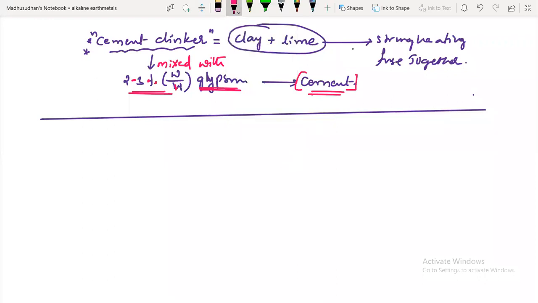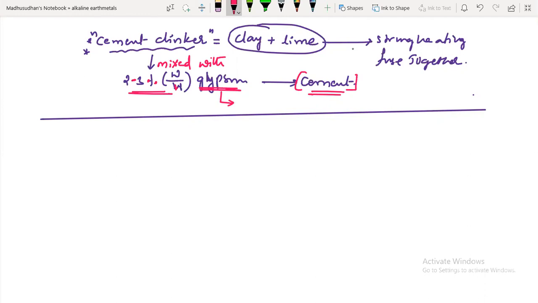All types of cements are used in construction, bridges, dams, and building construction. Sometimes they add gypsum. After applying cement onto bricks or construction materials, what happens after some time? They become very hard, right? In that process we add gypsum.